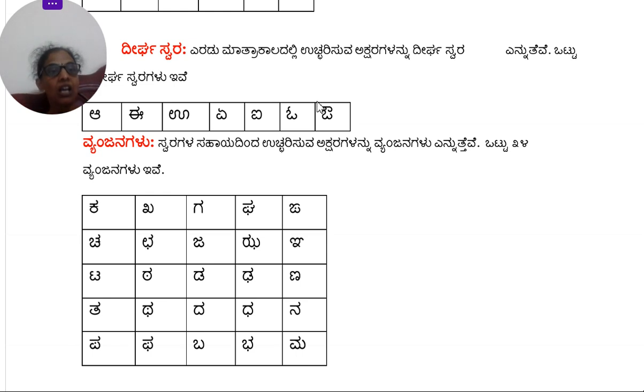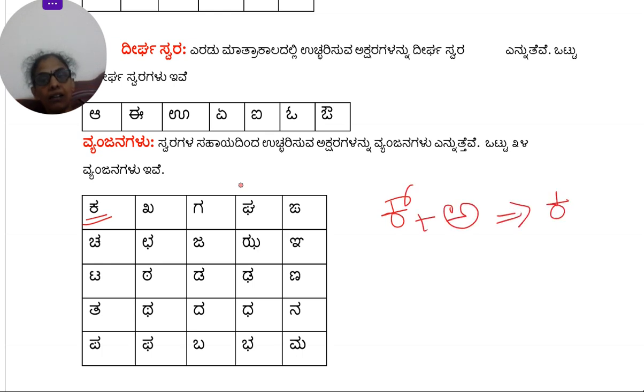What is Vyanjana? ಸ್ವರಗಳ ಸಹಾಯದಿಂದ ಉಚ್ಚರಿಸುವ ಅಕ್ಷರಗಳನ್ನು ವ್ಯಂಜನಗಳು ಎನ್ನುತ್ತೇವೆ. ಒಟ್ಟು 34 ವ್ಯಂಜನಗಳು ಇವೆ. So these alphabets cannot be pronounced independently. They are always pronounced with the help of a swara. Like for example, how do you get ka? You get k plus a. Then only you will get ka. Similarly, all the other consonants, you need the sound of a. You need the help of this swara a to pronounce them.